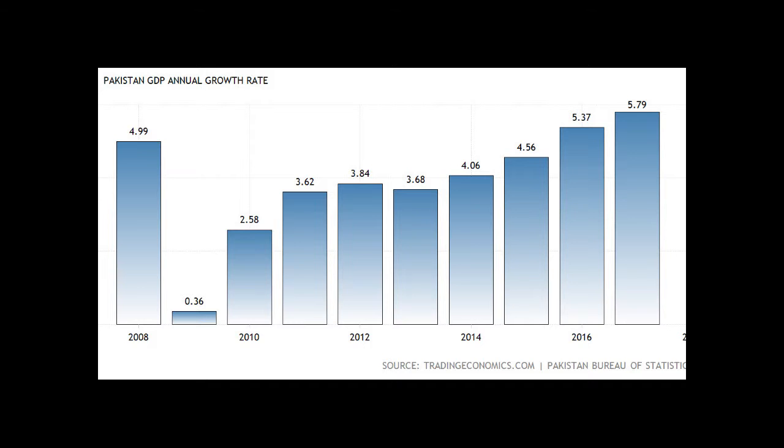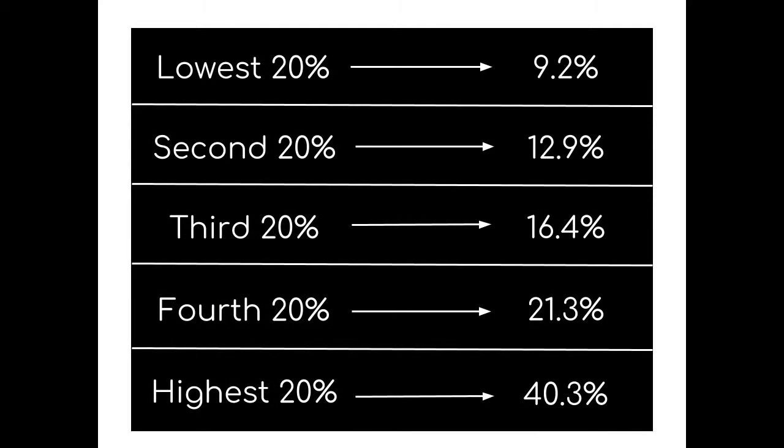The Gini index of a country is the statistical measure of how income and wealth are distributed in a country. The index ranges from 0 to 100, where 0 means perfect equality and 100 means perfect inequality. The Gini index of Pakistan is 30.7, which is close to the average value around the world.